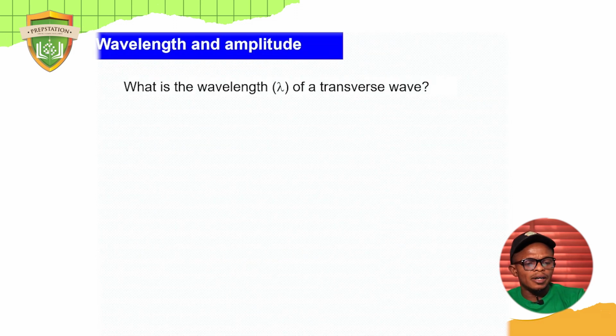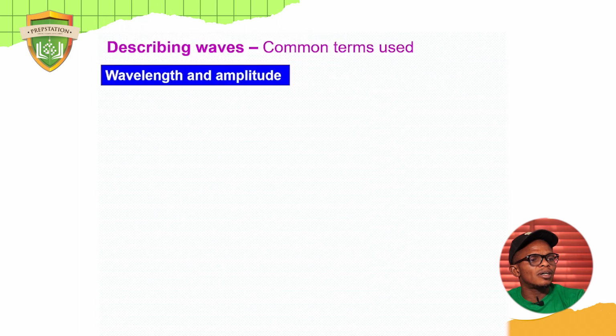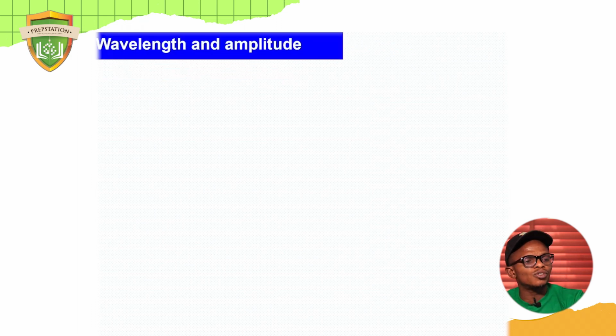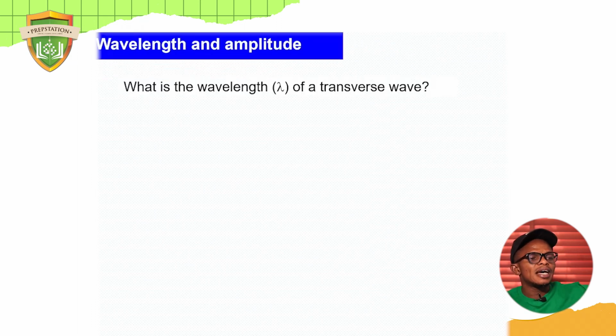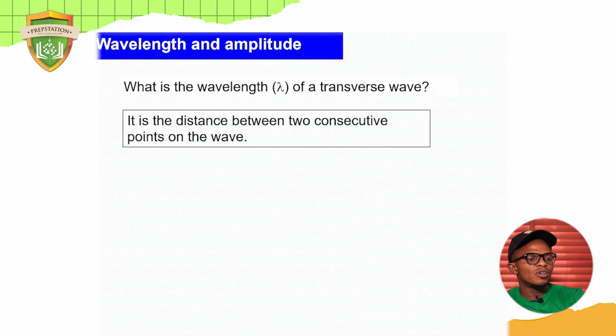All right, now let's look at describing waves, common terms used. So what is wavelength and what is amplitude? I've already explained. Wavelength of a transverse wave is the distance between two consecutive points. That is another definition. I gave you three before, but this time around, I'm making it more precise.